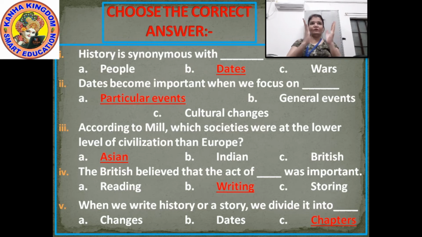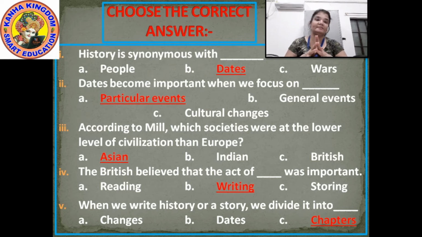You must have seen on your screen that some of the words are being highlighted in red and underlined. These highlighted words are the answers. So let's start again with the first one. History is synonymous with dash. The three options are: A, people; B, dates; and C, wars. So our answer is dates. History is synonymous with dates.